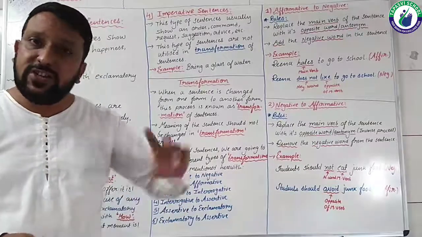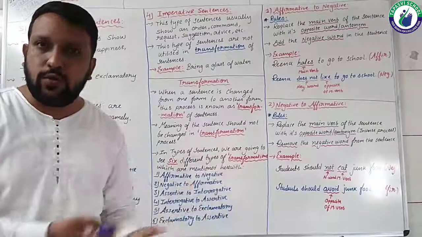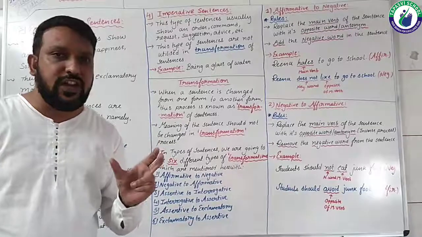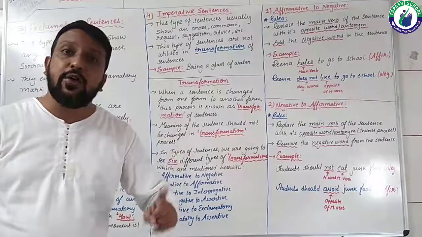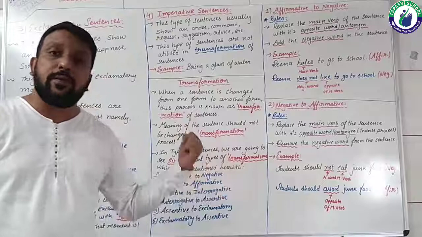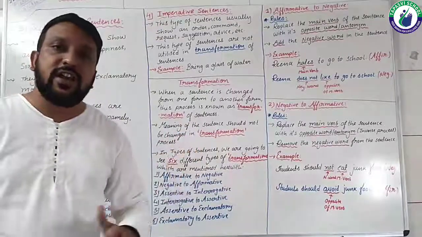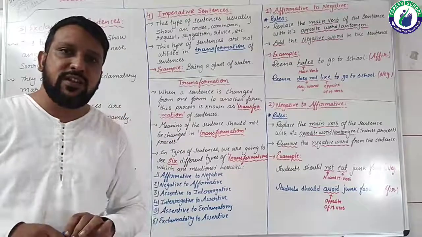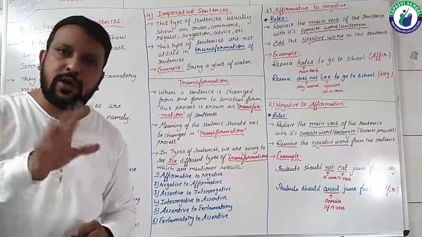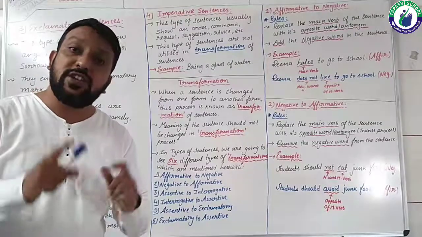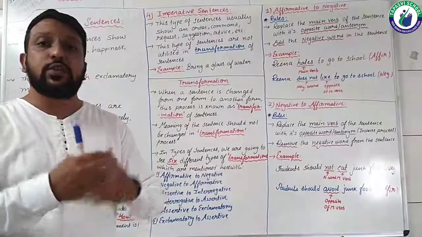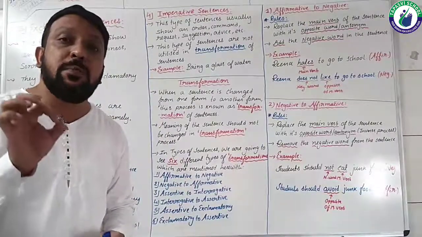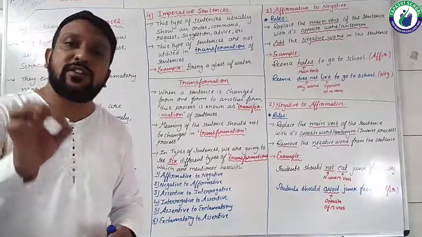That change we are going to do, but make sure that the meaning or the sense of the sentence should not be changed. If the meaning or sense is changed along with the form, then there won't be any meaning of transformation. If the meaning is changed, then definitely you are going to lose your marks. So transformation is all about changing from one form of sentence to another without changing its meaning or its sense.